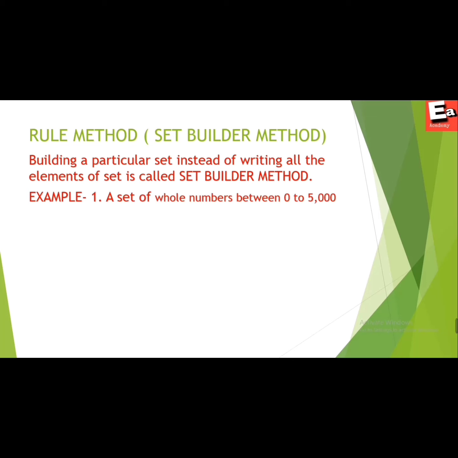Here it is impractical and time consuming to write down all the numbers between 0 to 5000. So we will use rule method to solve it. And the solution is A is equal to {x such that x belongs to W, where W is whole number, x is greater than 0 and less than 5000}.